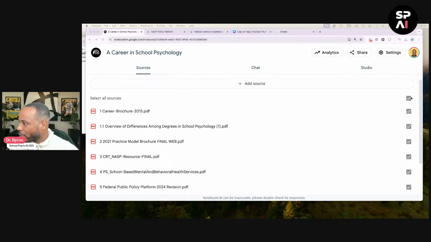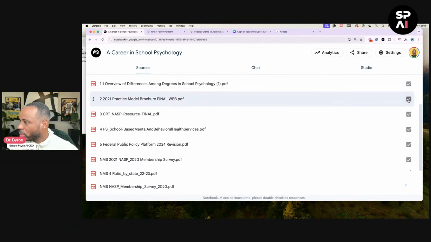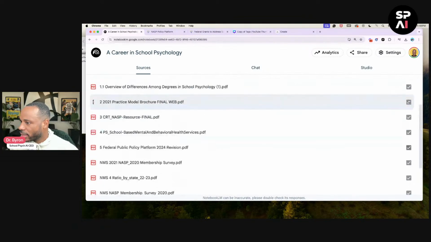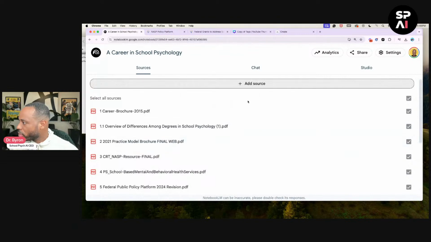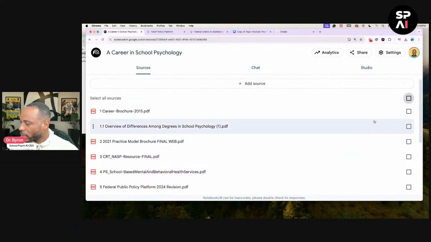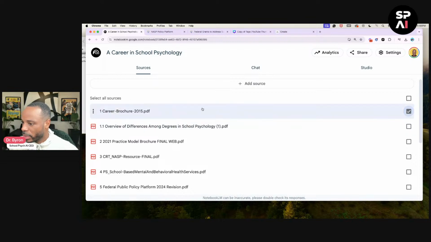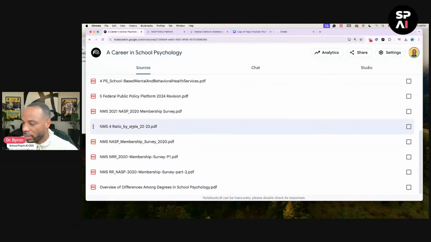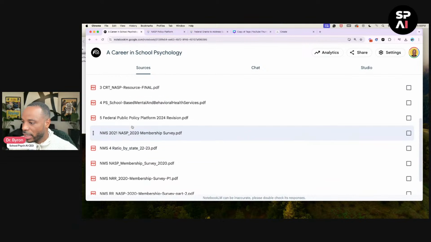So now I am going to do. I thought I could deselect. Select all sources. No, don't want to do that. So I deselect all those sources. And now we're just going to deal with this first one. Okay. So you can see I have them all labeled 1, 2, 3, 4, 5, and then all the NMS. And those are the NAS membership surveys that we have.